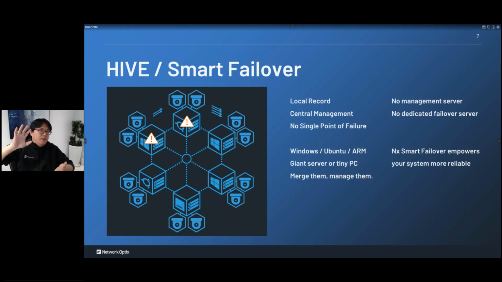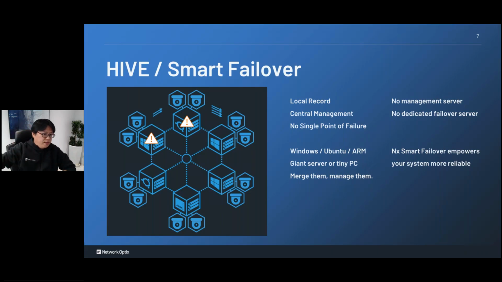So server 2 will give 78 cameras to server 3, so server 3 will have 128. The remaining 22 cameras from server 2 will probably go to server 4 or server 5, something like that. So each server has a maximum number of cameras, and if it reaches that number, we will send the cameras to another server, and not force them onto a server to get overloaded.